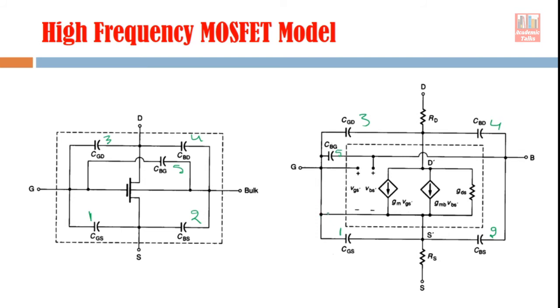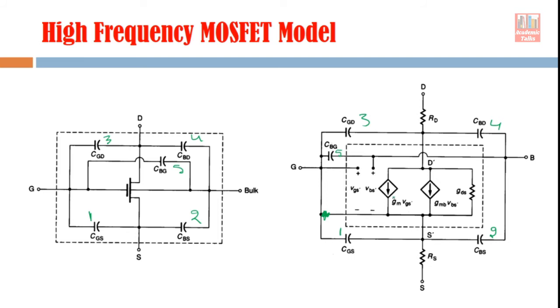So what you have to do is cut it here. Otherwise source and drain will be connected together and shorted, and your gate is your input, and you cannot ground your input because source most of the time is grounded.